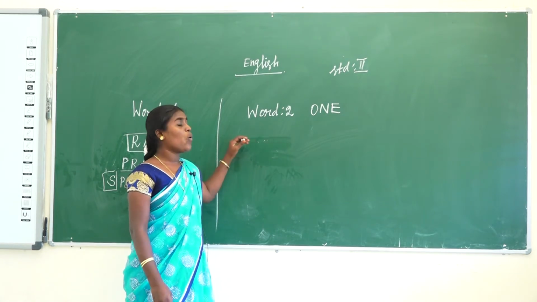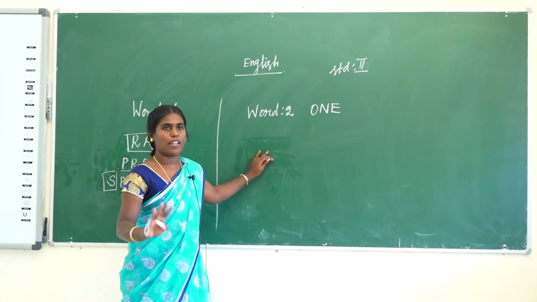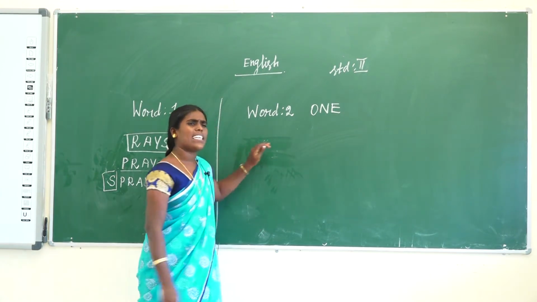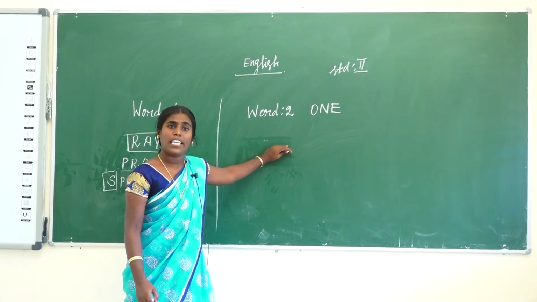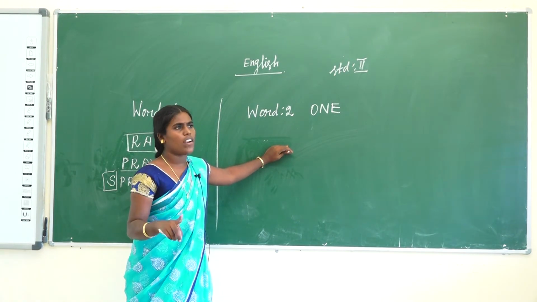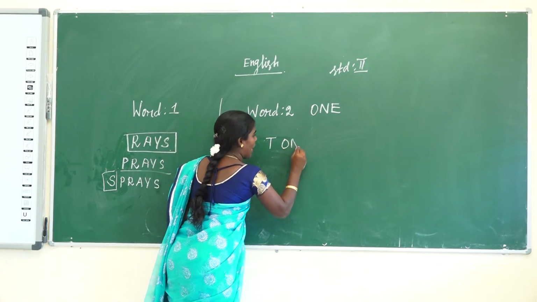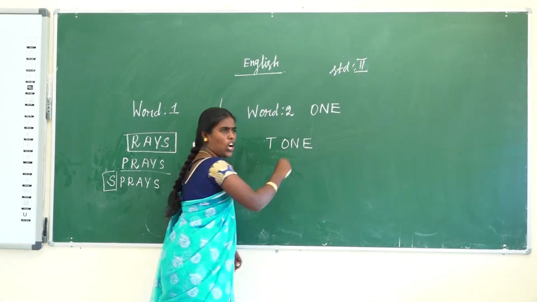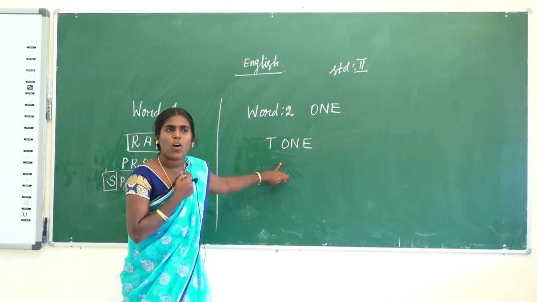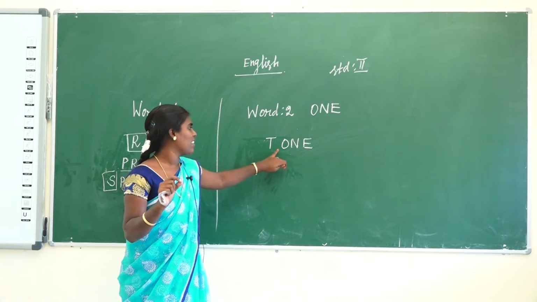Okay, now add here. What do you do? Add only, not replacing and removing. So the first one is one. What letter did you add to make a new word? Only one letter you add. One is remaining. So add T: T O N E. Tone. Tone means what? Your voice raising. Your voice. Remember, tone is voice.